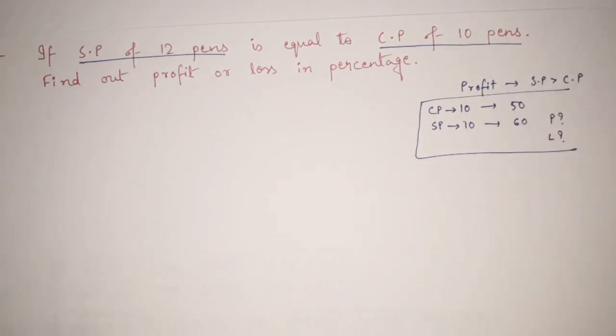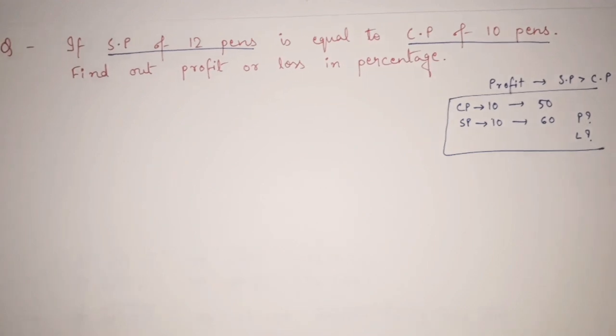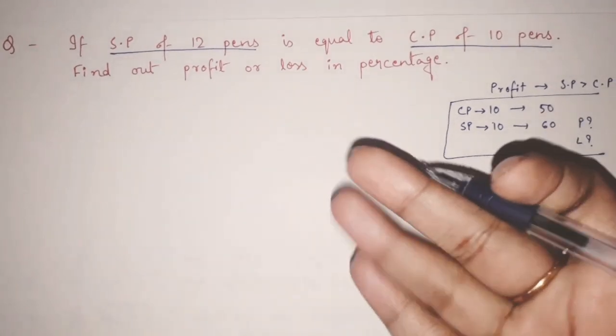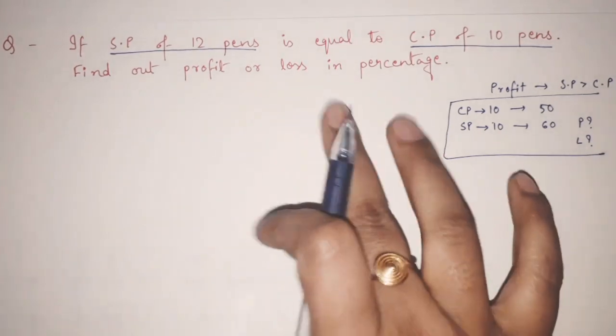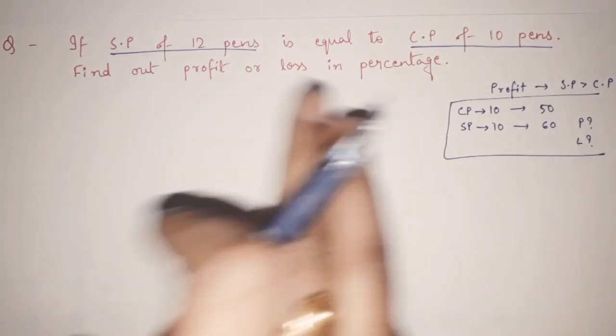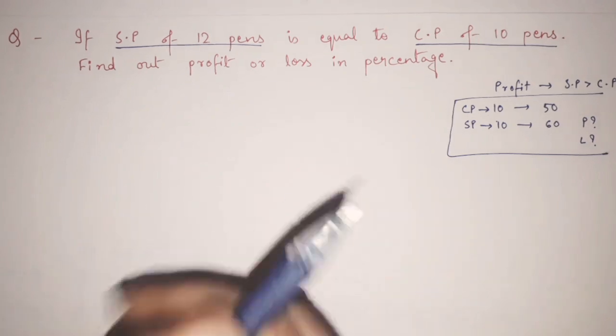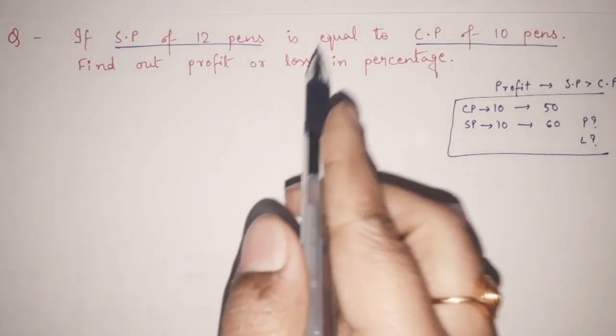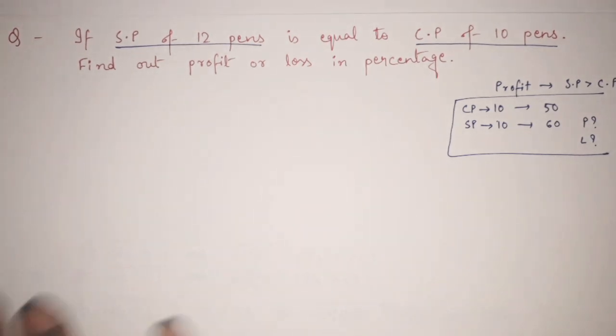So if selling price and cost price are given to us, we can easily find profit. But in this question, they are neither giving CP nor SP, there is no fixed price given. Simply they are telling us to find the profit or loss in percentage.